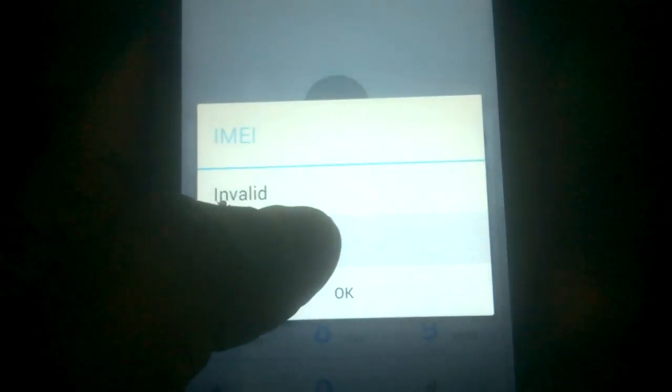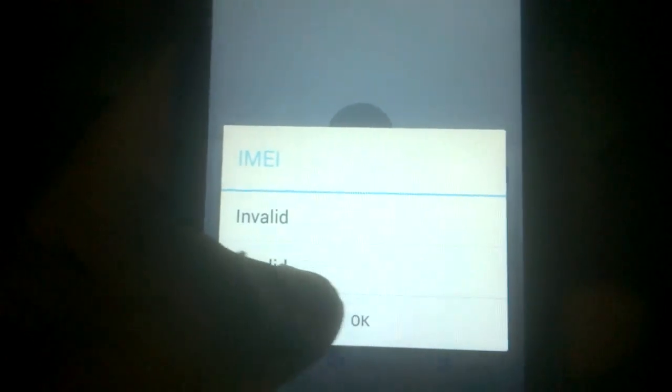How do we confirm that we have the issue of invalid IMEI? It's very easy. Let me put my phone on charging first. So this is invalid IMEI. Both IMEIs are invalid.